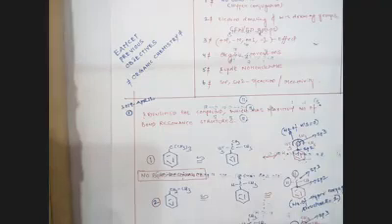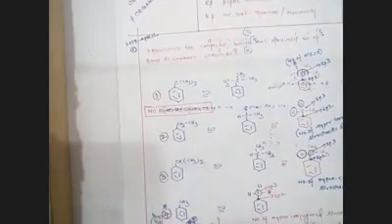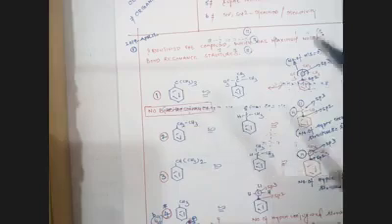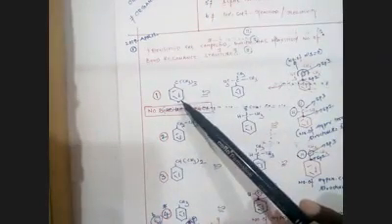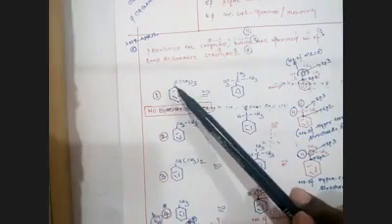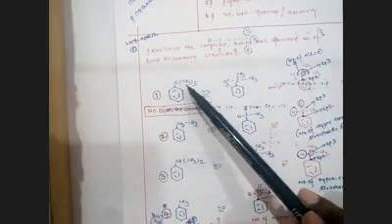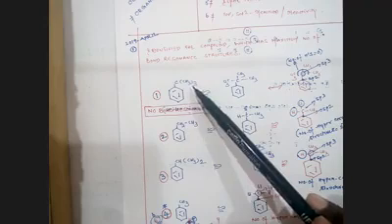Now they are giving different types of structures. We will see step by step. Friends, you see here. The first one they're giving is an aromatic ring system, benzene, containing three methyl groups.